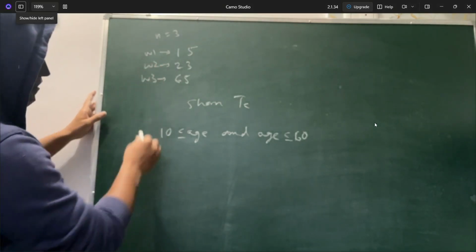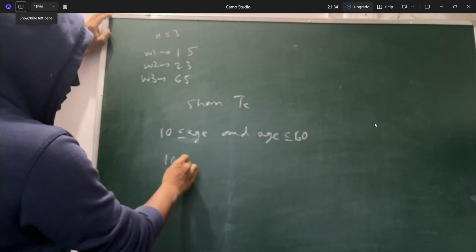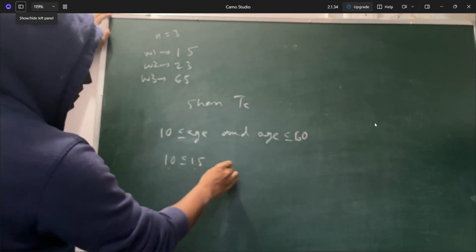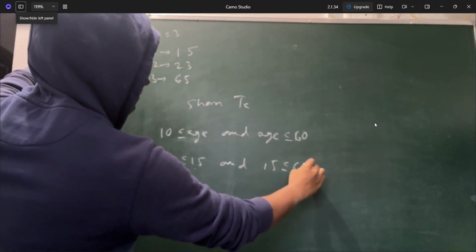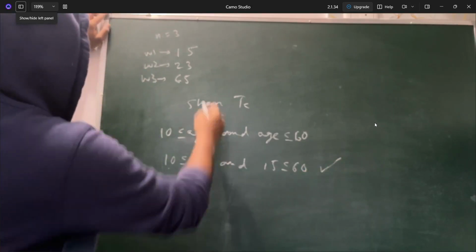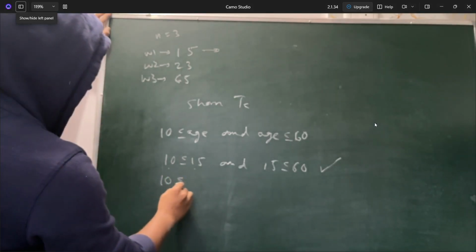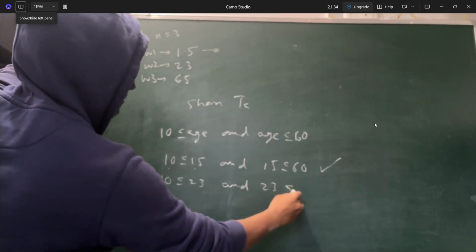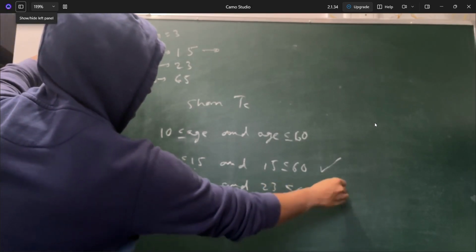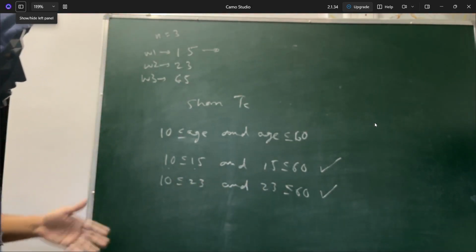Now let's try to understand with woman one. Woman one's age is 15. If you see, 15 is greater than or equal to 10 and 15 is lesser than or equal to 60, which is true. So she can be put in the training camp. Now let's take 23. Again, 23 is greater than or equal to 10 and lesser than or equal to 60. So again she lies in the range 10 to 60, so she will be eligible for the training.